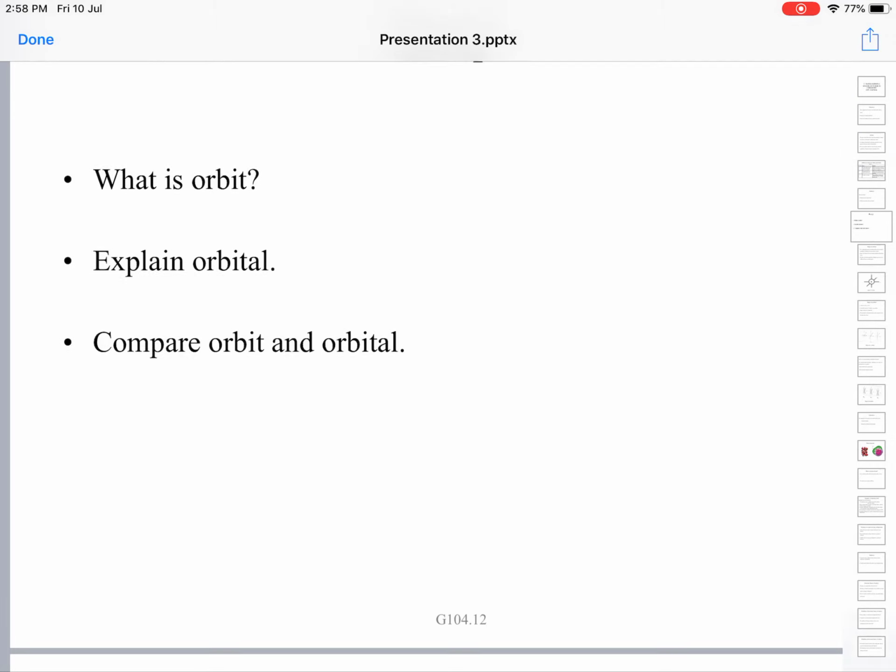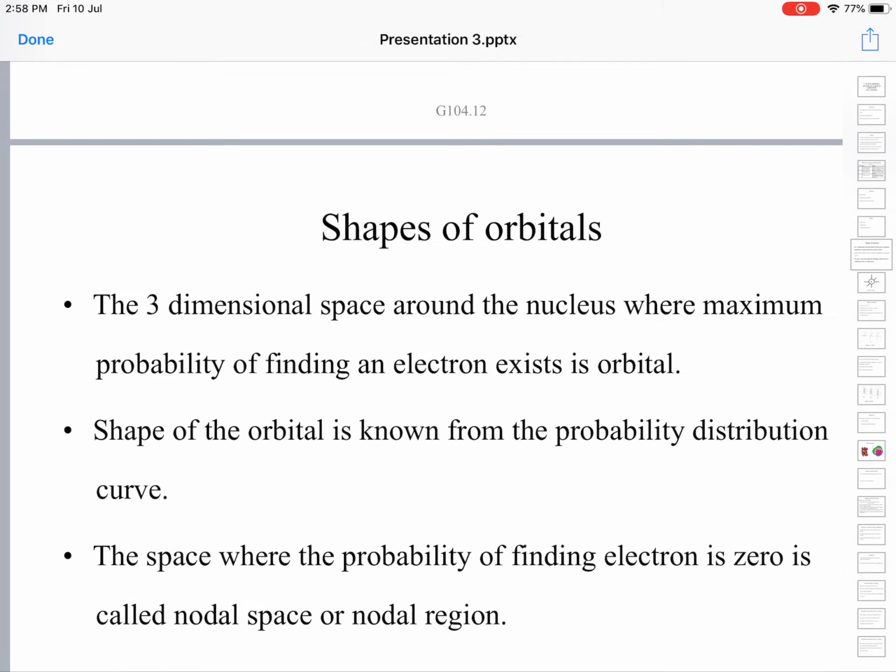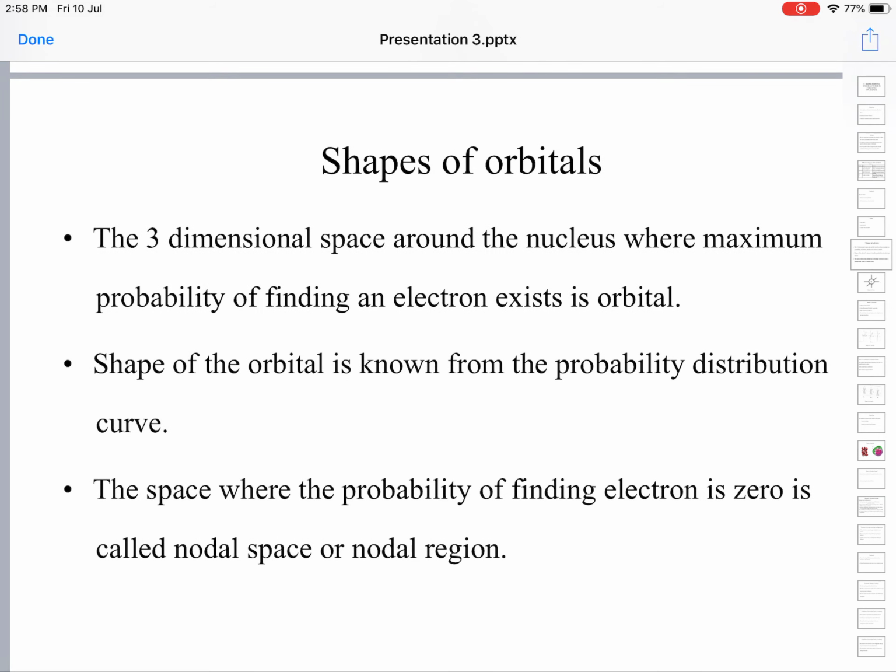Now, shapes of orbitals. The three-dimensional space around the nucleus where maximum probability of finding an electron is called as orbital. We have discussed earlier. The shape of the orbital is known from the probability distribution curves. Probability distribution curves give you the shapes of the orbitals. This is the probability of finding an electron.